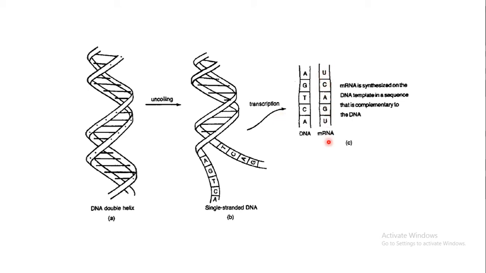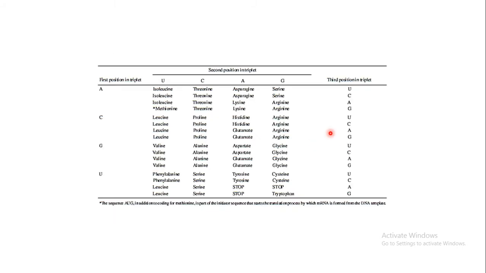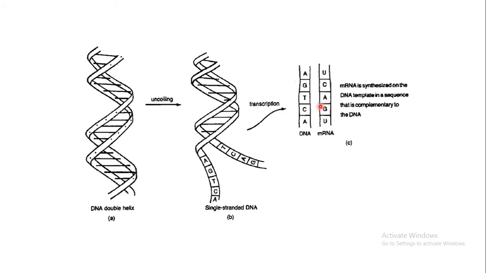The messenger RNA will carry some signal which is coded by the DNA. So whatever genetic information is carried by your DNA has been coded in the form of messenger RNA. Now this particular sequence of mRNA codes for certain genetic information.